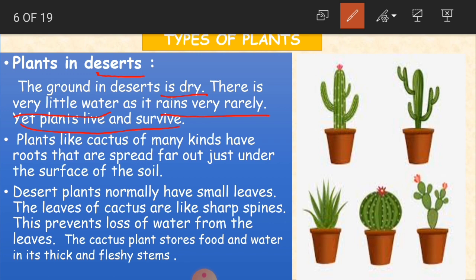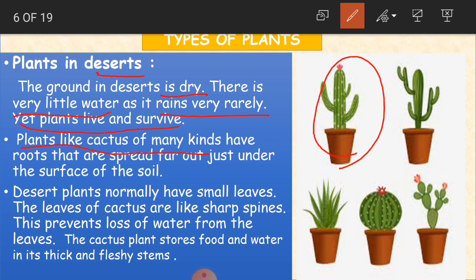Plants like cactus of many kinds have roots that are spread far out just under the surface of the soil. So what type of plants can we see in the desert, children? We can see cactus type of plants.